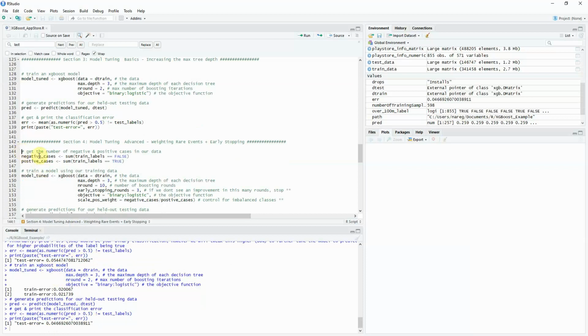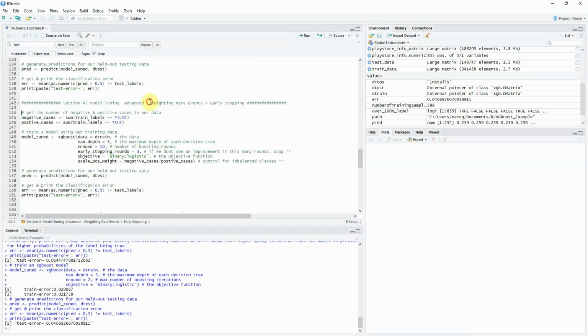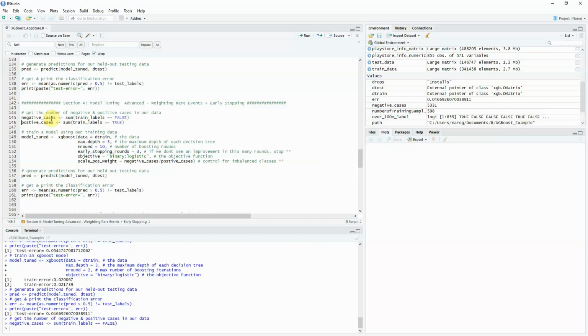The next step over here is model tuning advanced, weighting rare events plus early stopping. We get the number of negative and positive cases in our data. The reason why we're doing this is because we have a particularly rare event, and we want to do some weighting to score the positive instances higher than the rest. So basically, because we have such a low number of instances where there's over 100 million installs, we want to weight for that, and we want to compensate for that in the model.